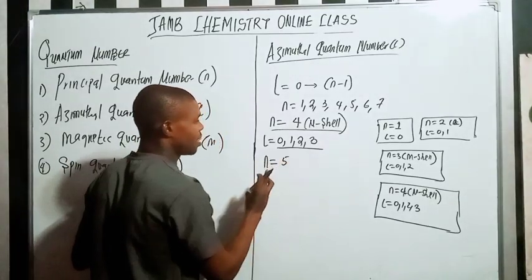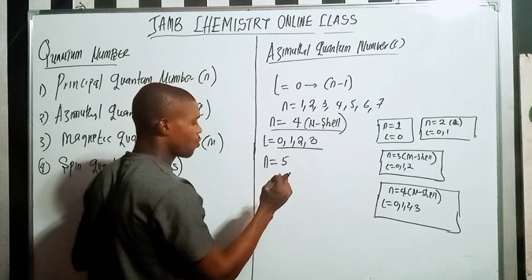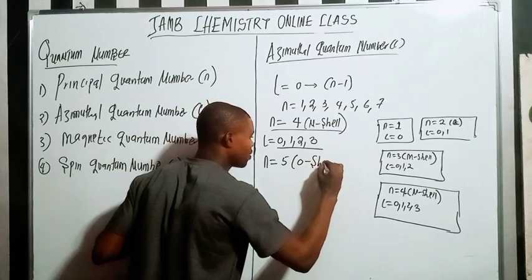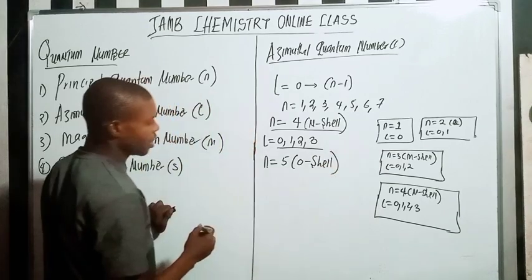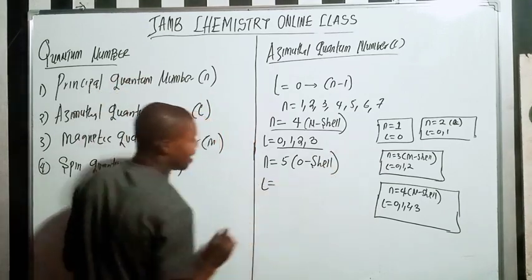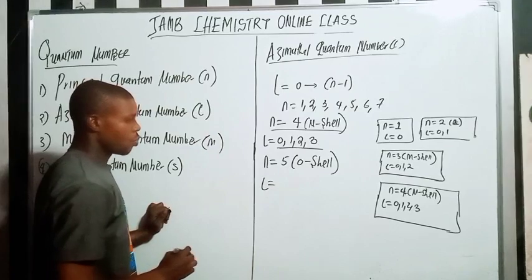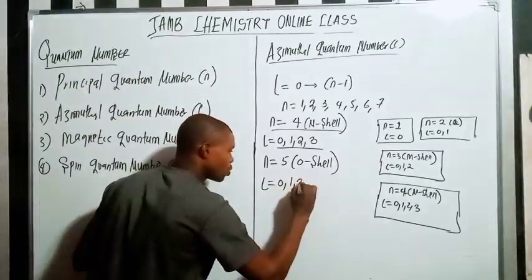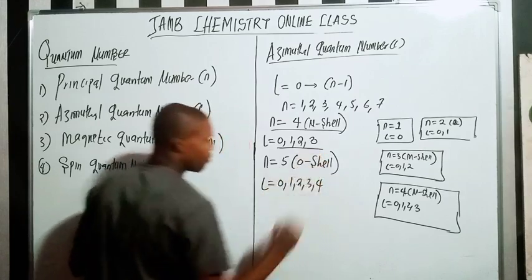Now what about if my n equals 5? K, L, M, N, O. That's about the O shell, right? Now what is my azimuthal quantum number? It's going to be 0, 1, 2, 3, 4, right?